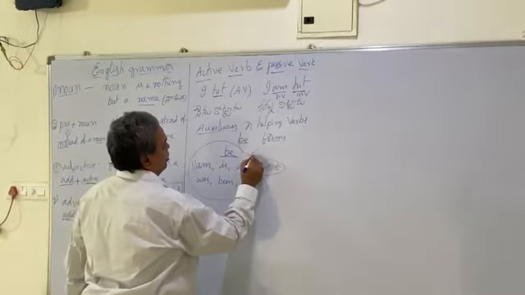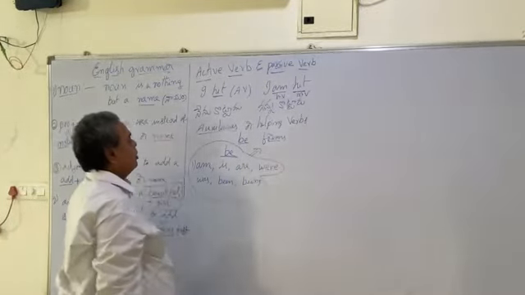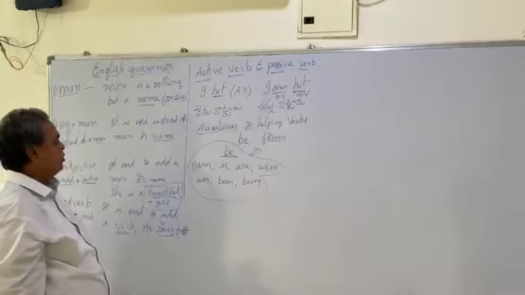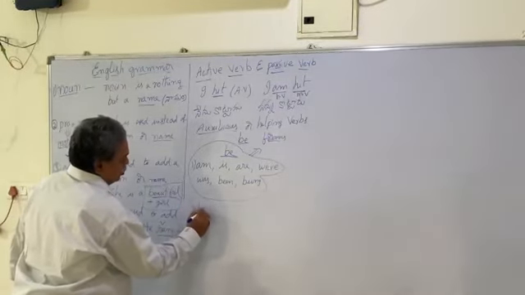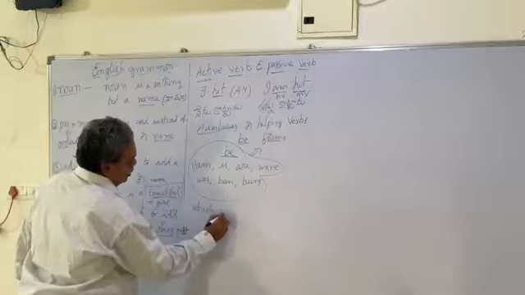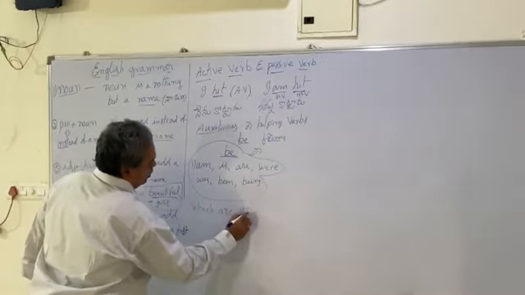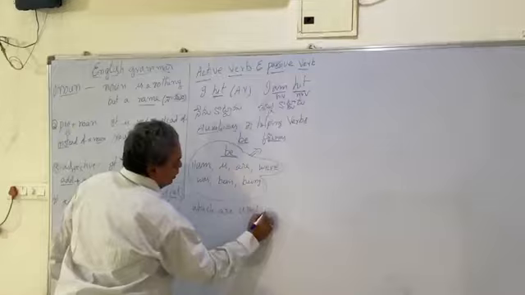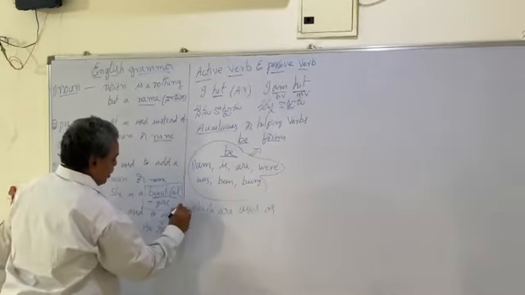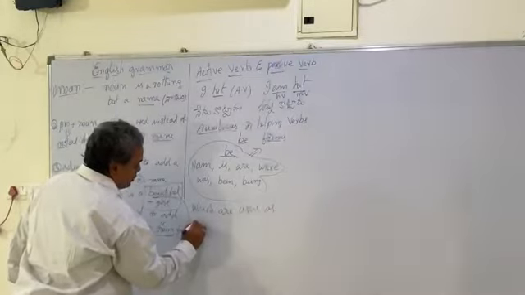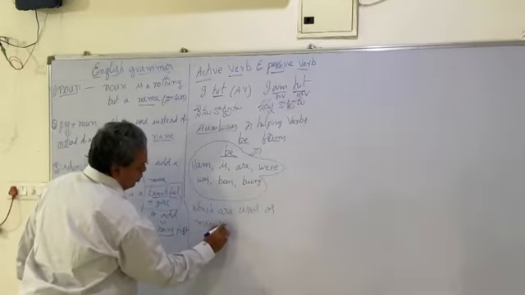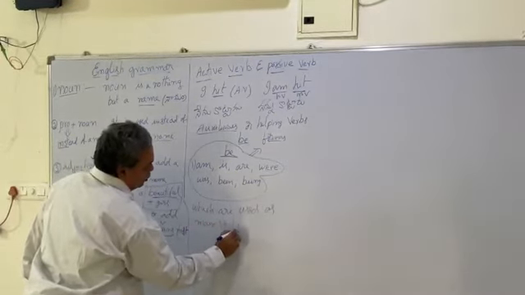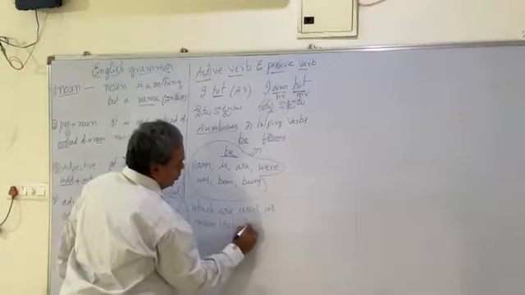These 8 are the be forms which are used as main verbs and also as helping verbs.